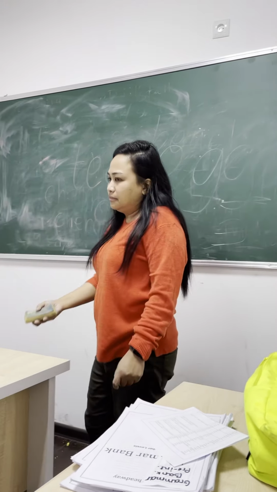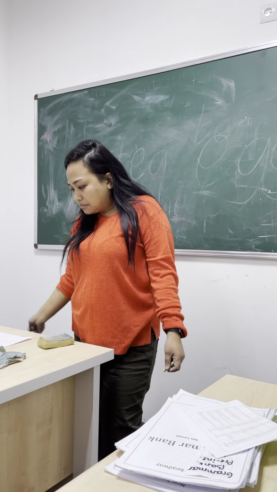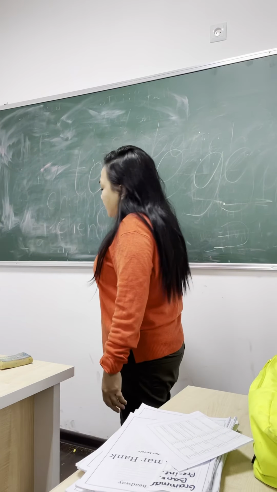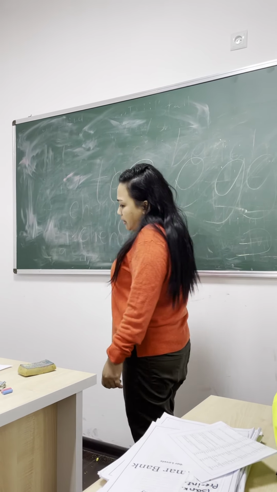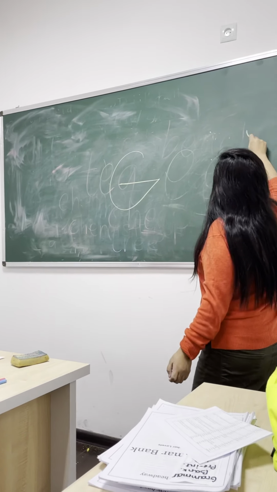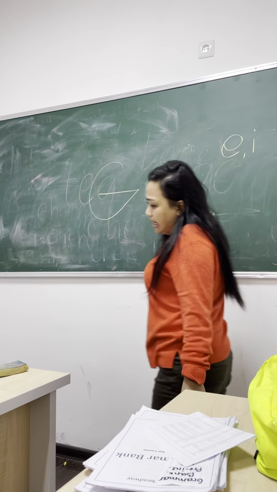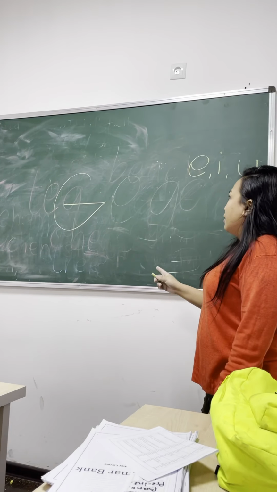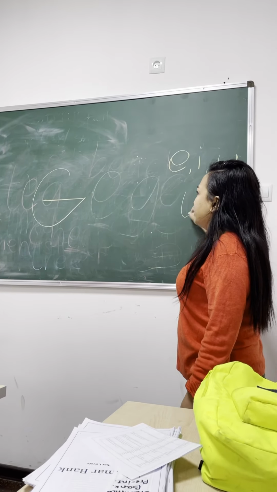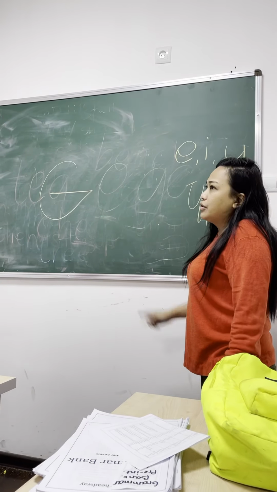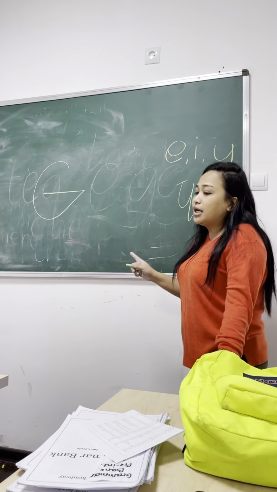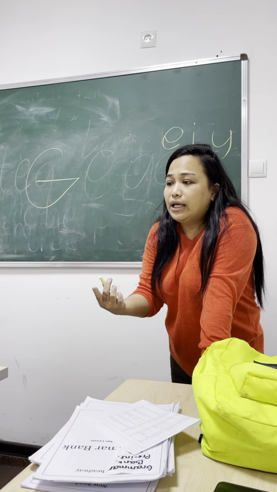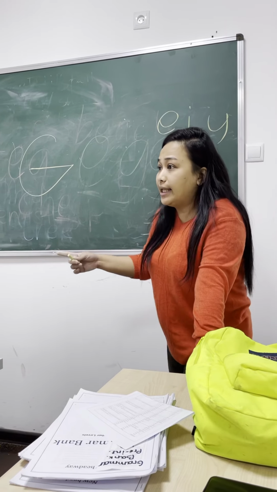Okay, let's go to the next one. Letter G before the vowels E, I will be pronounced as J. Very good. Eyes on the board again. E, I, and Y. So, the sound will be J. Do not forget, huh? In Russian, there is a lot of confusion when it comes to reading this letter.